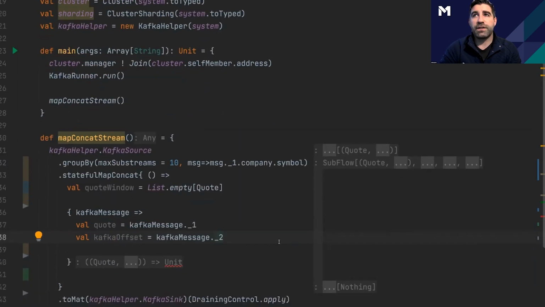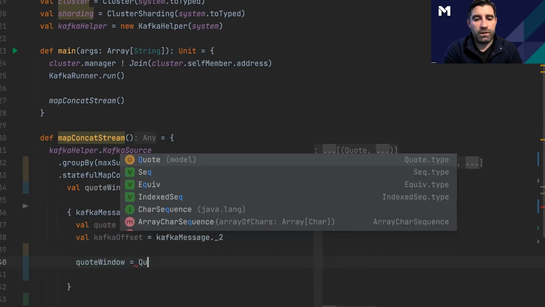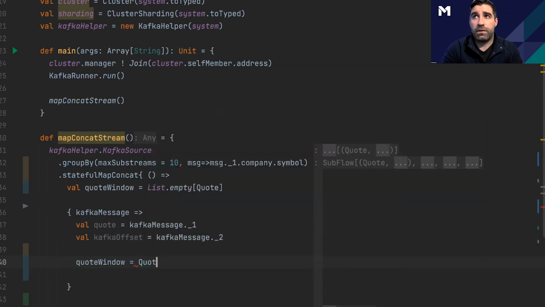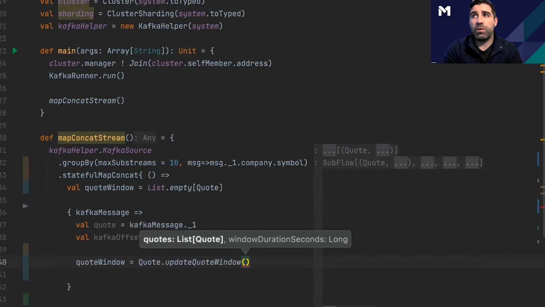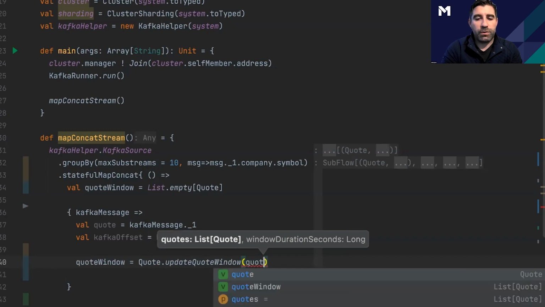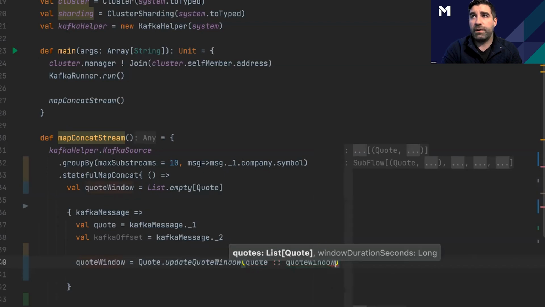And with these two things, I actually have a little helper function that I wrote that will do some work on this quote window. But our new quote window is going to equal, in our quote companion object, we've got this function called update quote window. So we're going to apply the new quote as well as the old quote window.